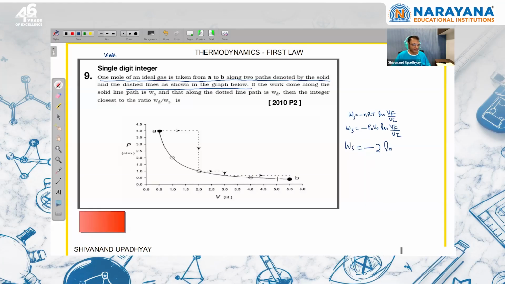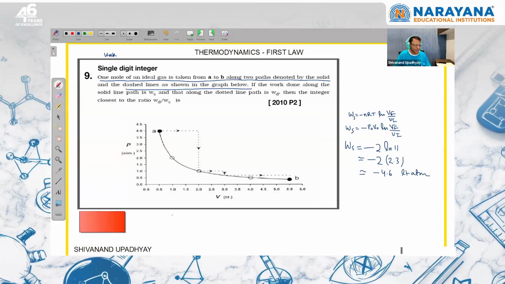Ln V final is 5.5 and this is 0.5. So this is 11. 2 ln 11. I want to write this approximately, this is an integer type, single integer type, so I take ln 10 as 2.3. So approximately this value is equal to -4.6 litre atm. Now I am interested in this part.